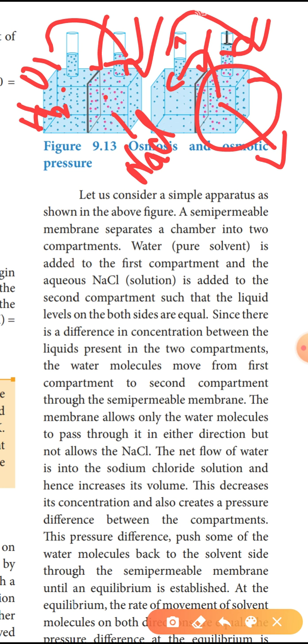So, what is meant by osmotic pressure? The pressure difference at equilibrium is called osmotic pressure, represented by pi. Osmotic pressure is defined as the pressure that must be applied to the solution to stop the influx of the solvent, that is, to stop osmosis through the semi-permeable membrane.